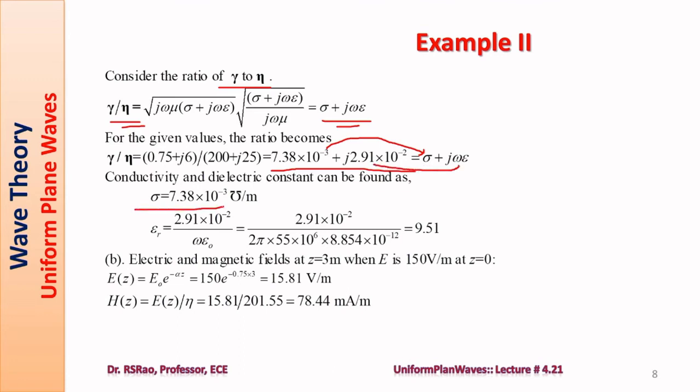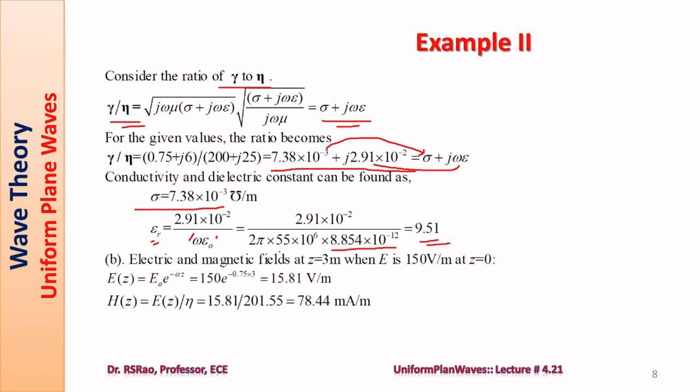So sigma is 7.38 into 10 power minus 3 mhos per meter. Epsilon r is 2.91 into 10 power minus 2 by omega epsilon naught. Epsilon naught is 8.854 into 10 power minus 12, and omega is 2 pi into 55 megahertz. It results in epsilon r equal to 9.51. So sigma is known, epsilon is known, mu is known. Now all three parameters are available.